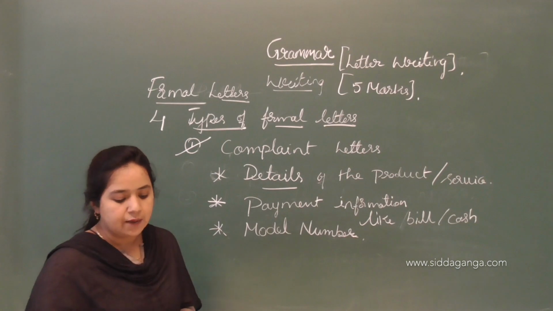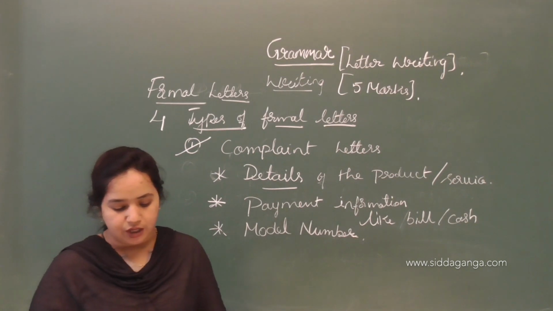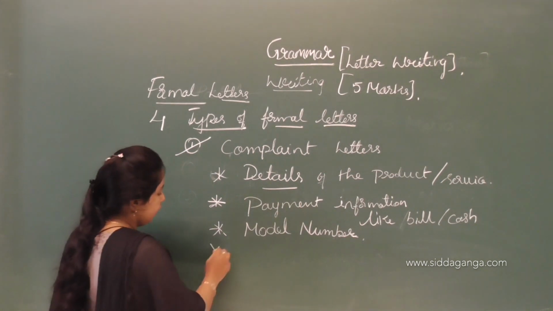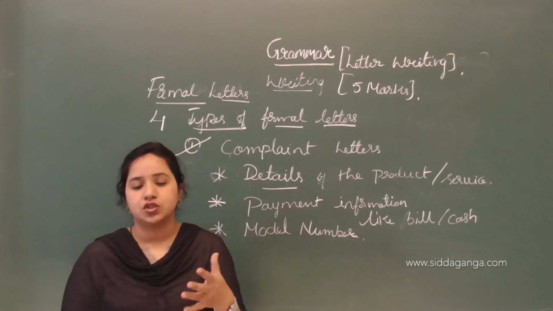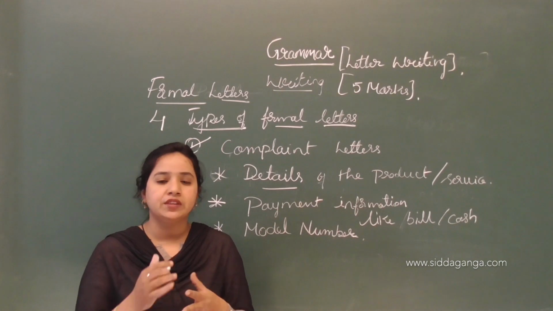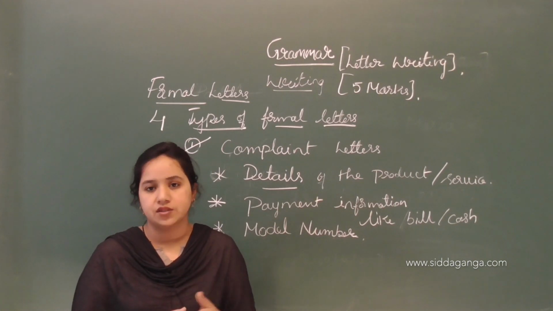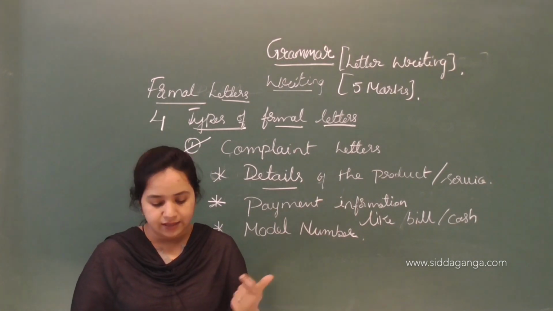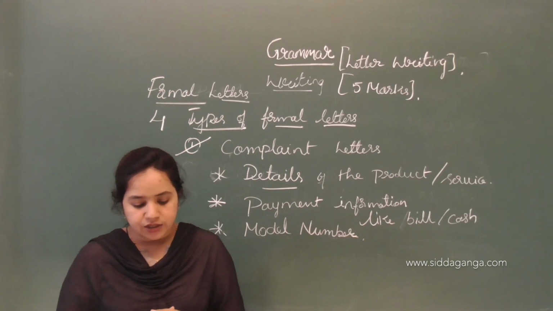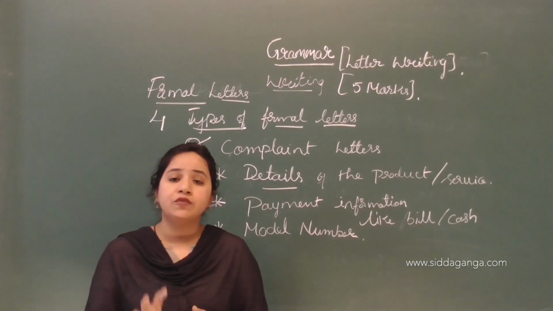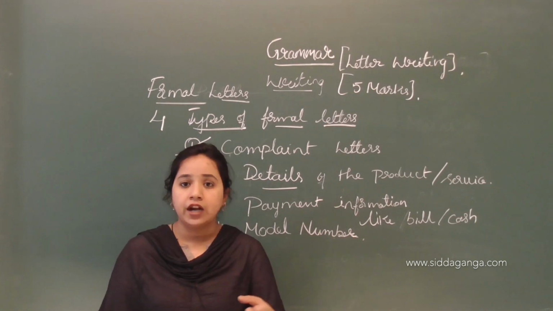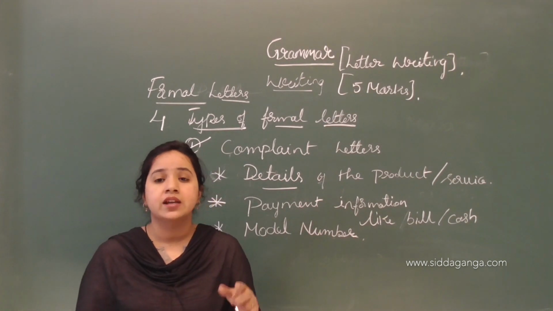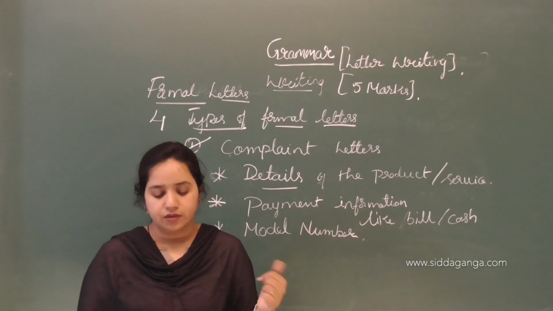The next is compensation or corrective action required. If you are not happy with the product, you ask for compensation. This is one important thing. Or corrective action required, they have to correct this. Whatever problem you are getting from that product, they have to correct it, otherwise they have to pay the compensation. Like this way.